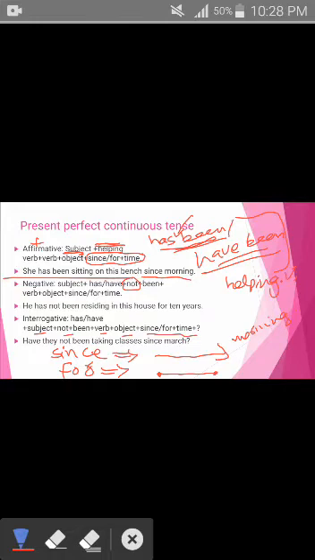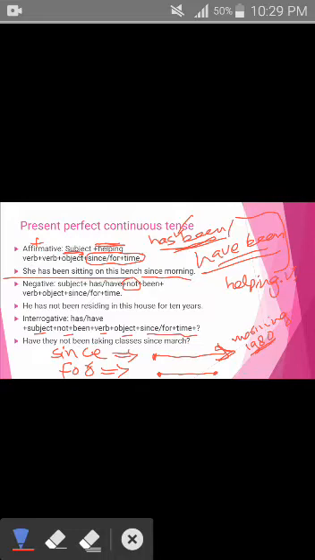You do not know when it is going to end. You know one end point of the time in since, and you do not know the second end point. For example, they have been living in this house since 1980. It means you know the start of the time, that is 1980, but you do not know the end of the time. That is why you have placed since in this sentence.